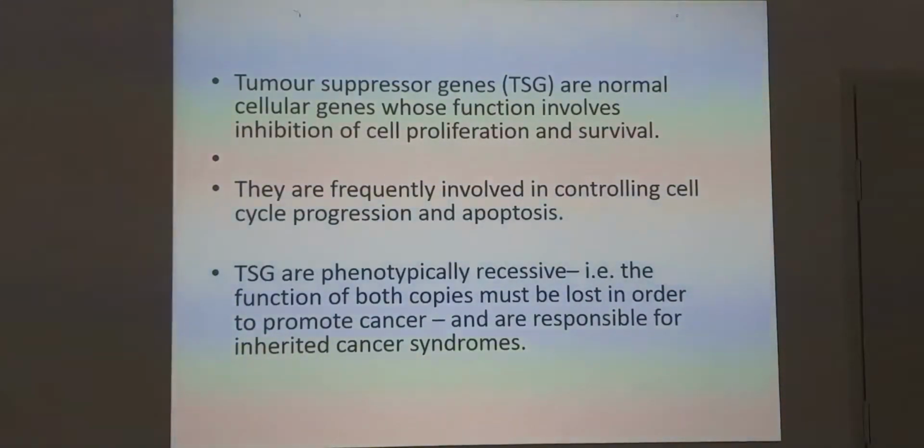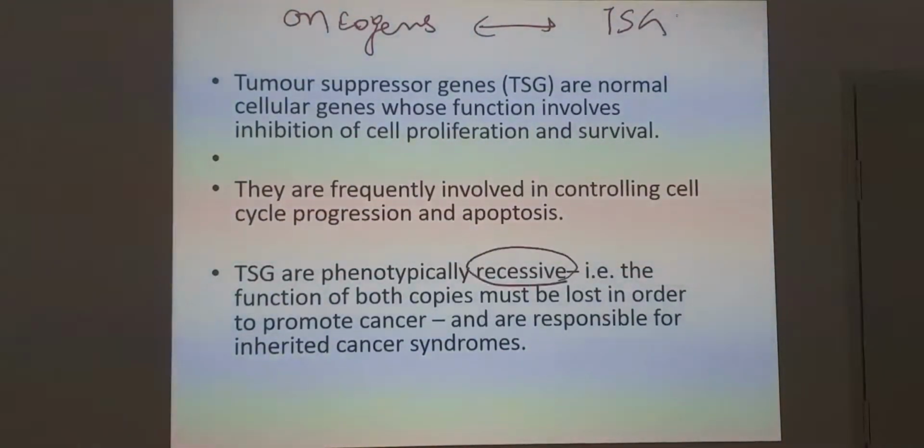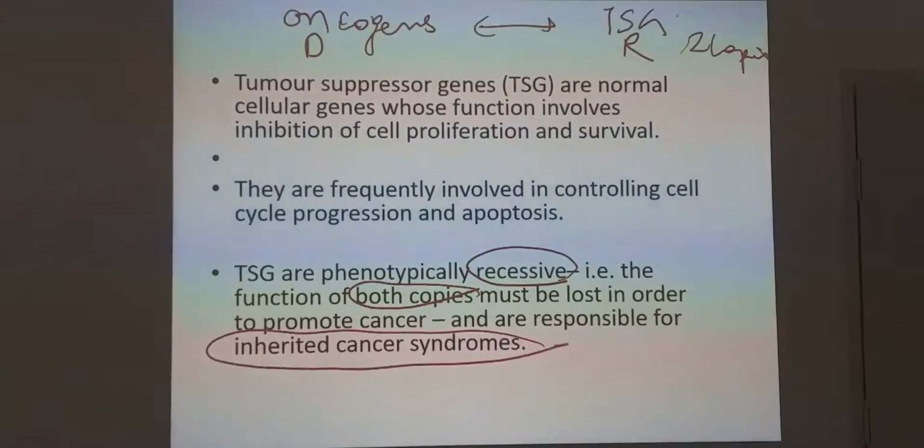As you can see, first are the oncogenes, which promote cancer. Opposite to them are the tumor suppressor genes. Tumor suppressor genes are recessive, whereas oncogenes are dominant. You need both copies to be lost for the cancer to form, and they help in inherited cancer syndromes. Oncogenes do not cause inherited cancer syndromes, whereas tumor suppressor genes do.